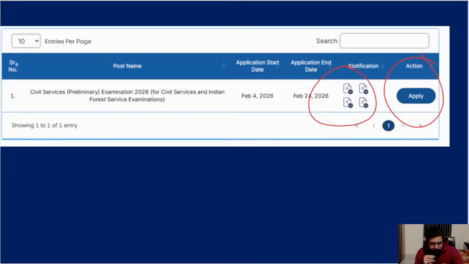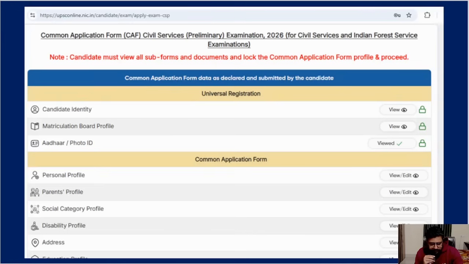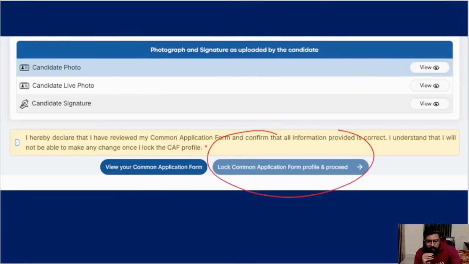Okay, I just want to explain one thing. Sometimes it will show all that you filled till now, the common application form. But at the bottom, the button to lock the common application form and proceed will be grayed out. For me also it was grayed out. I was not able to go to the form filling. It is not allowing. So I thought maybe after some time, since I just filled all the 3 things, maybe it's taking time. Then I went to the instructions and read them, and only then I understood everything.